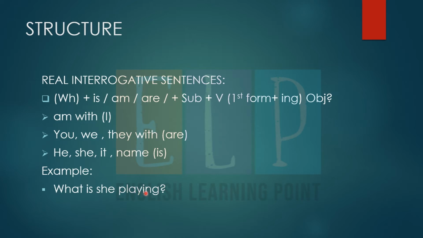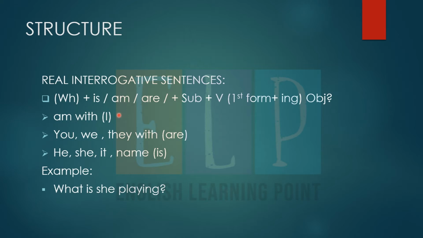And we have, ये भी चीज़ याद रखें, that we have only 3 helping verbs over here. And how many helping verbs are there? We have only 3 helping verbs: is, am, are. Is we use with the singular form, are we use with the plural form, and am we use with I.